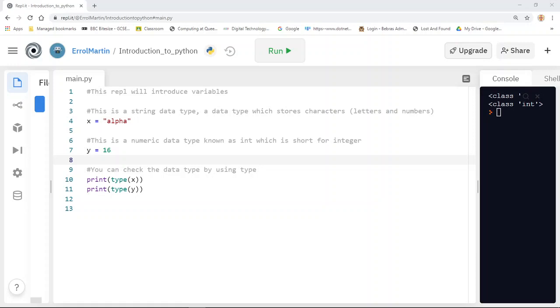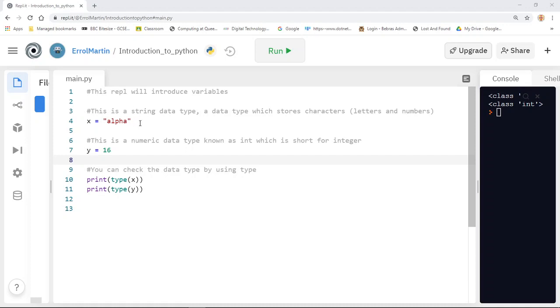Okay, this video is going to introduce you to the concept of variables and also introduce you to a concept known as data types. Every programming language uses variables, and variables are stored as particular data types.